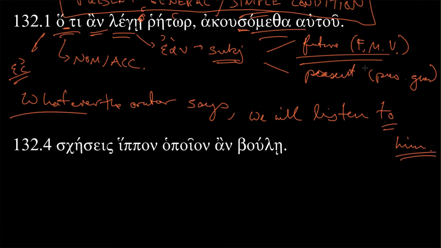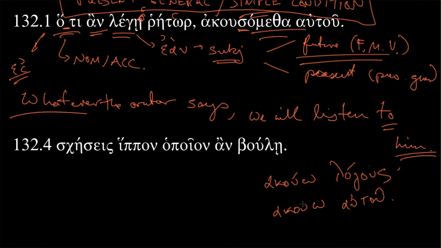All right, so autou. Couple things to be said here. Why is it genitive? Well, another thing about akouo, if you akouo things in the accusative, I hear speeches. But then we would say, I hear speeches from him, or I hear him speaking, autou, in the genitive. Akouo autou, I hear him. So akousometha autou means we will listen to him.